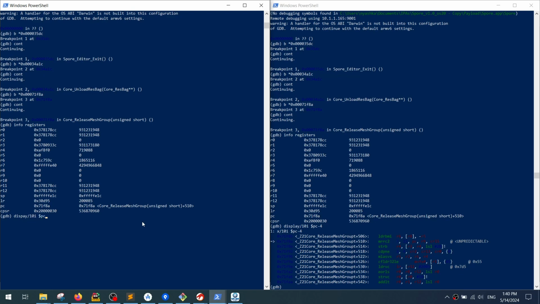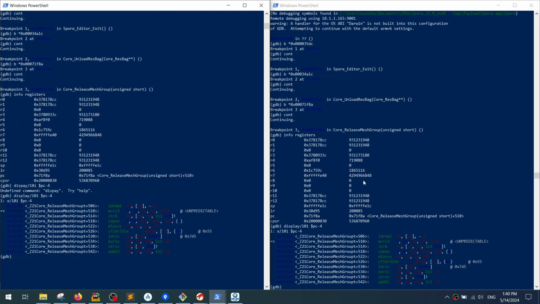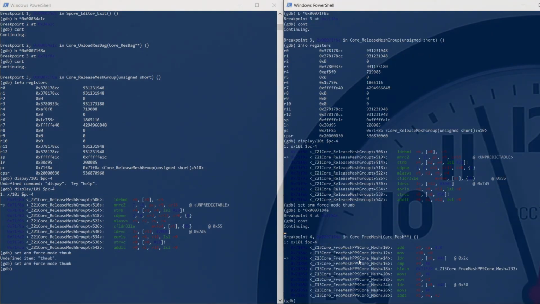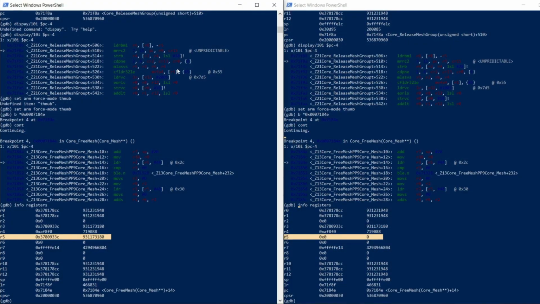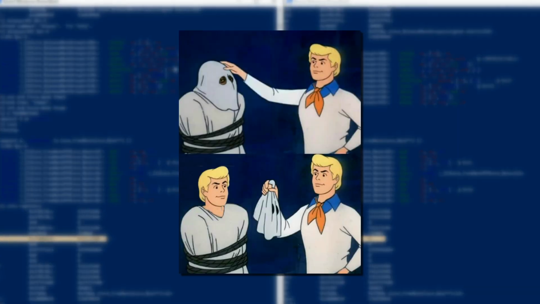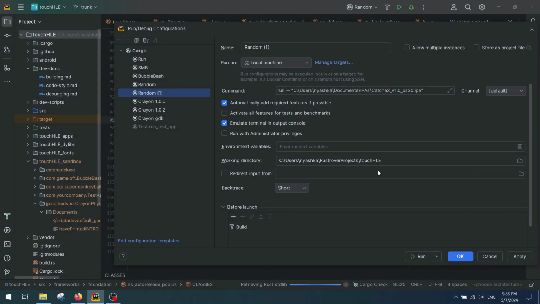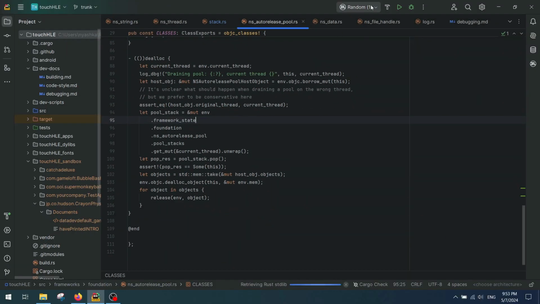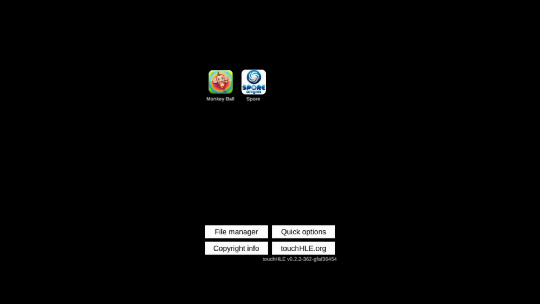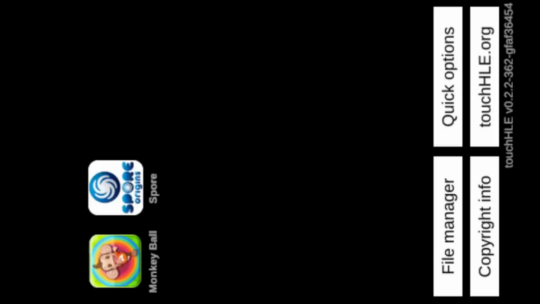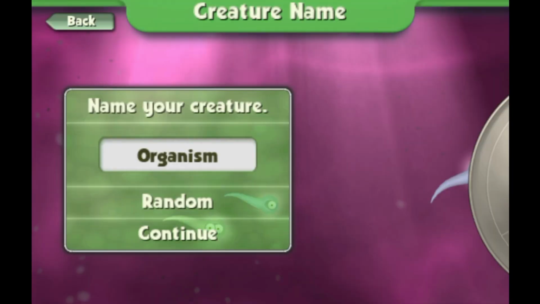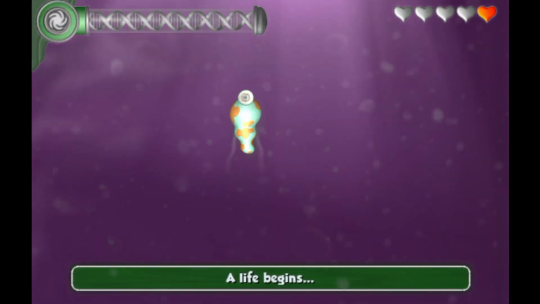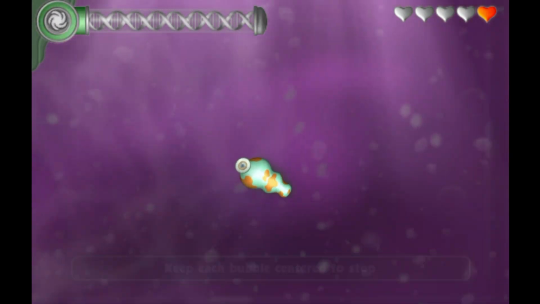Then I started to trace the execution, step by step, instruction by instruction. Hours passed, days passed, and I came to a simple realization. I introduced the problem myself. You see, on Windows I was launching Spore with Touchy Chili directly, passing the path of a file with command line arguments. In this case, the memory fix was applied just before the game starts. But on Android we are required to go through the app picker, and in that case the memory fix was not applied. Once I understood the origin of the problem, it was trivial to fix. And now we do have a working Spore on both Windows and Android.